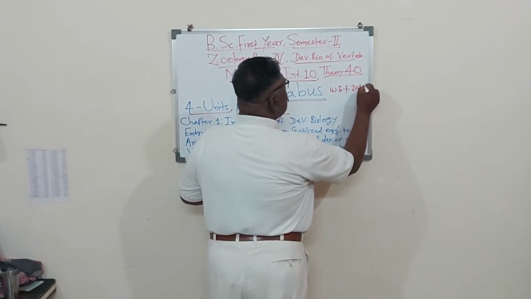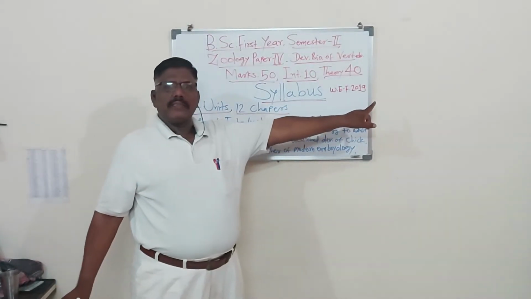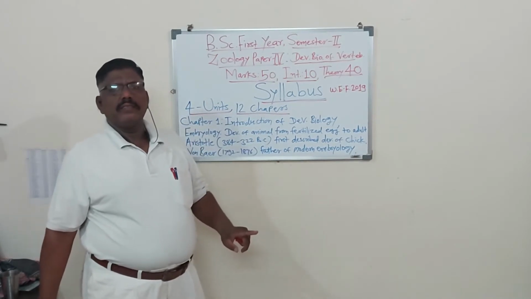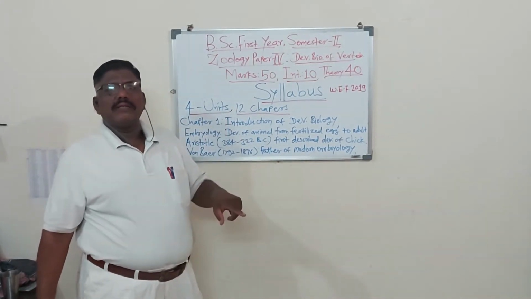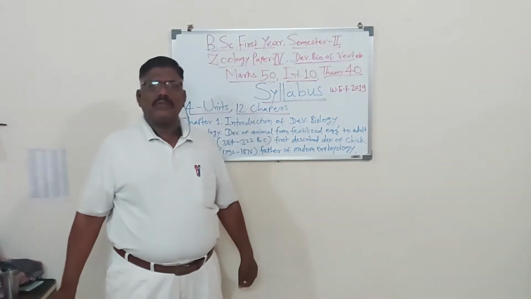2019. So it is effective from June 2019. 2019-20 was one academic year, 2020-21 is another academic year. This year we are studying.